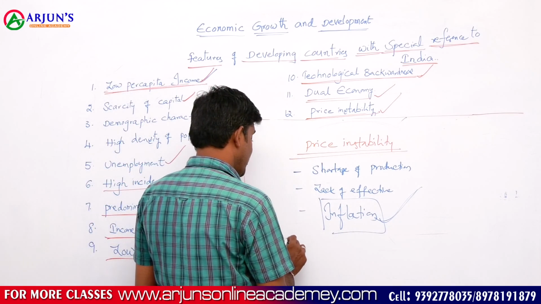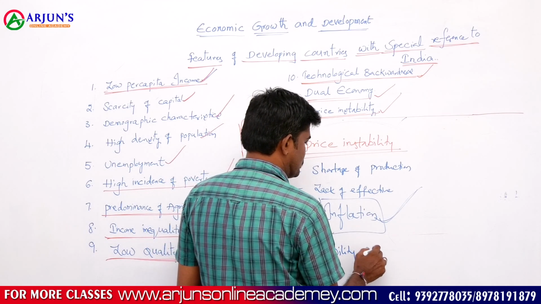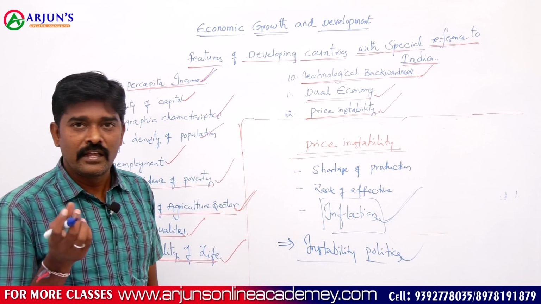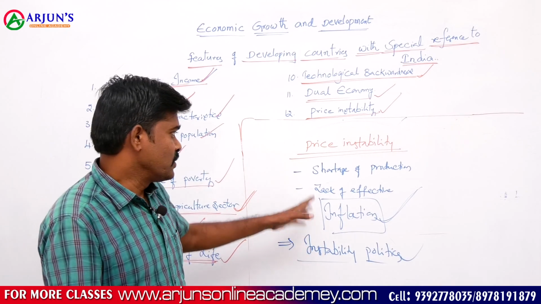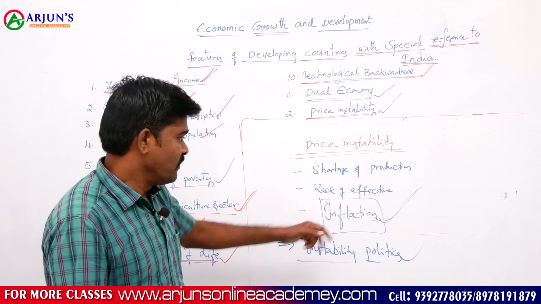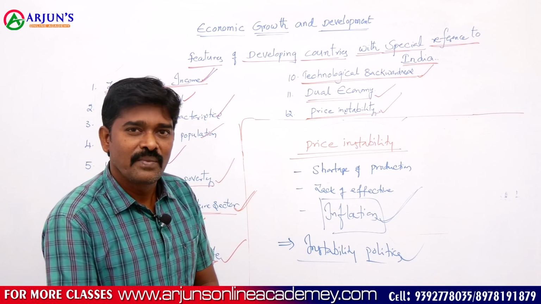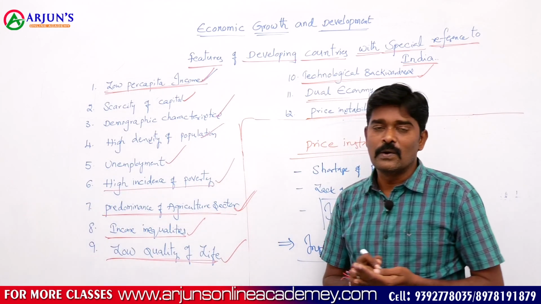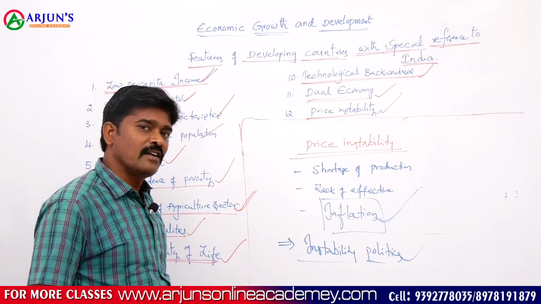At the same time, instability in politics also leads to this price instability. Politically, if there is no strong government, no sufficient majority for the government, it leads to price instability. Fluctuations in the prices of goods and services is called inflation. Lack of proper effective demand or shortage of food production, all this leads to price instability. So price instability is another important character feature of a developing economy like India. These are the general character features of a developing economy like India.